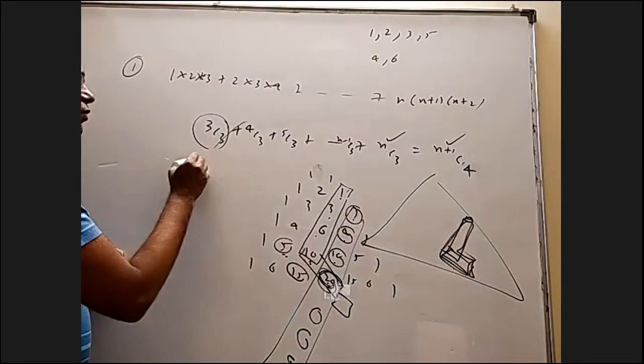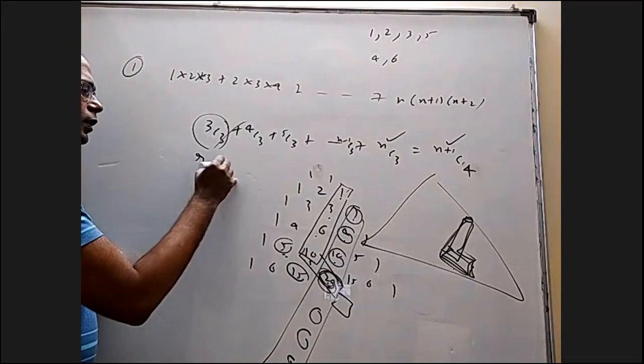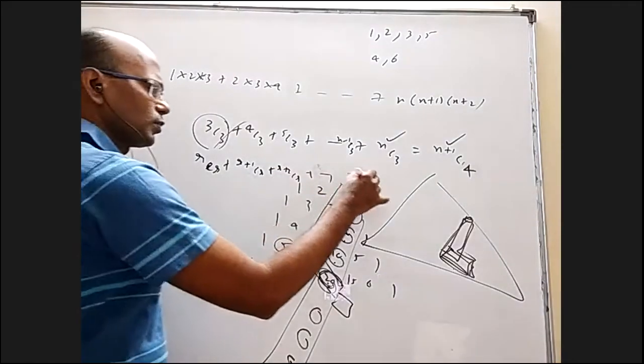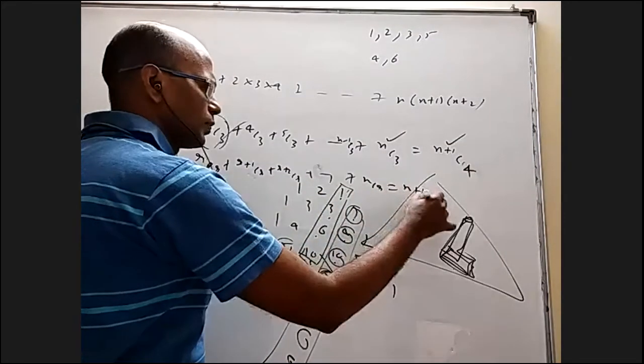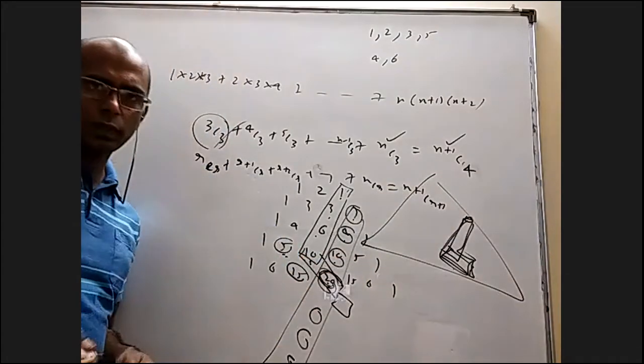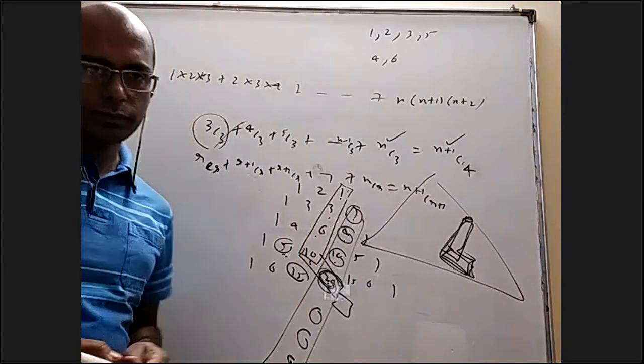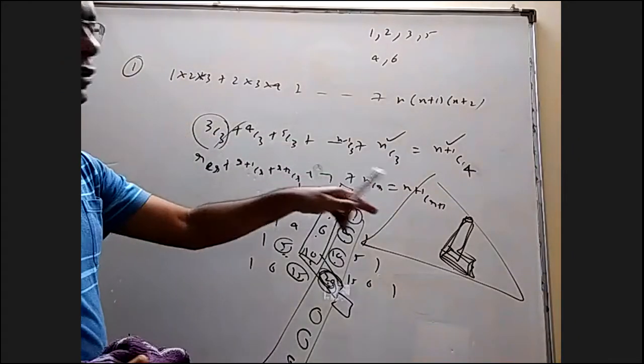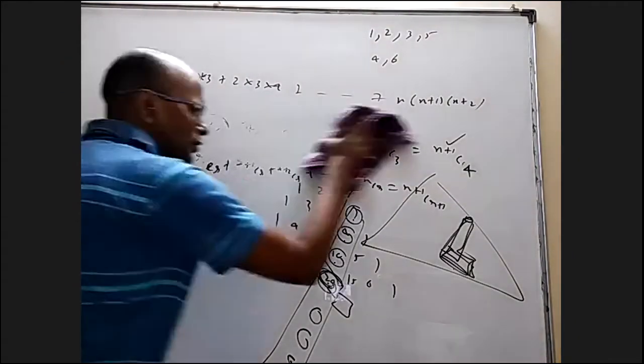So in general, you have the formula rCr plus r plus 1 Cr plus r plus 2 Cr, and so on up to nCr is n plus 1 C r plus 1. That is general. You have to start with rCr. Okay, so we use that. Just this formula we used here, so that's why I'm telling this.